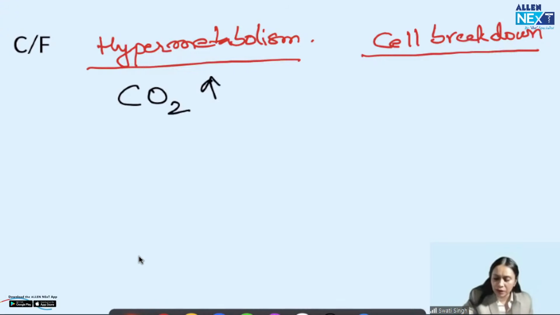And remember, this is again an expected exam question. Early clinical feature of malignant hyperthermia? Answer is hypermetabolism. This is the early clinical feature of malignant hyperthermia. Got my point? So important, hypercapnia or hypercarbia.